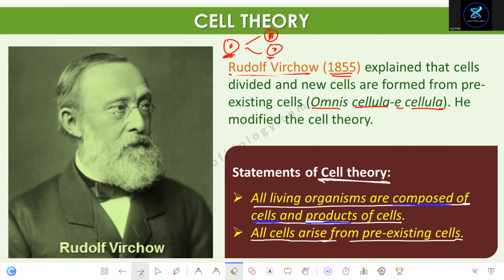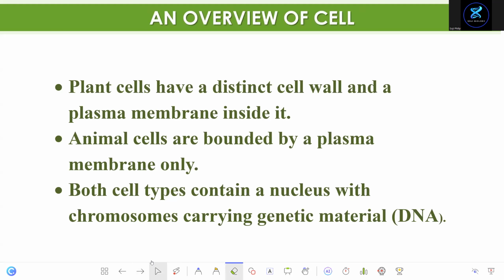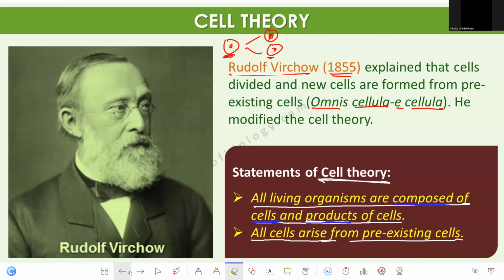Can you say the cell theory, Advaita? Can you hear me? All cells arise from pre-existing cells. All living things are made up of cells and products of cells. Okay. Learn one more time. All living organisms are made up of cells and the products of cells, and all cells arise from pre-existing cells.